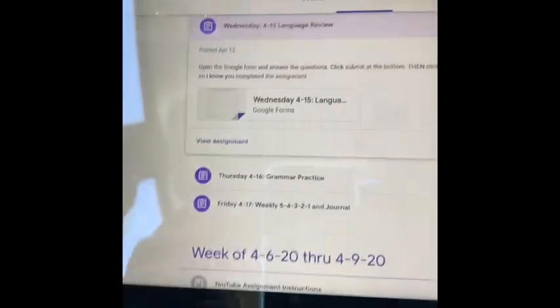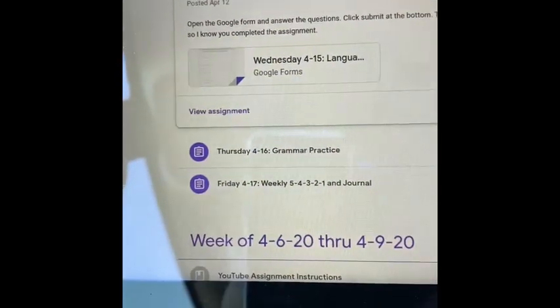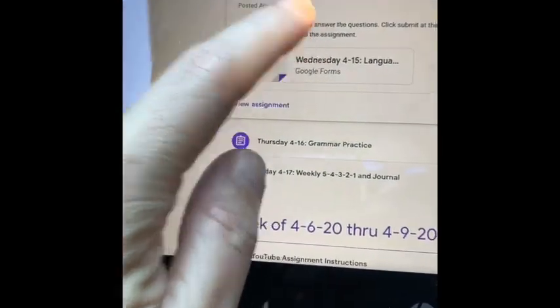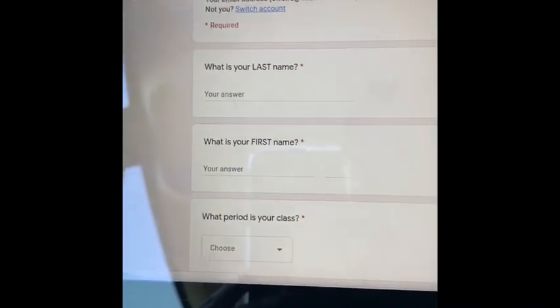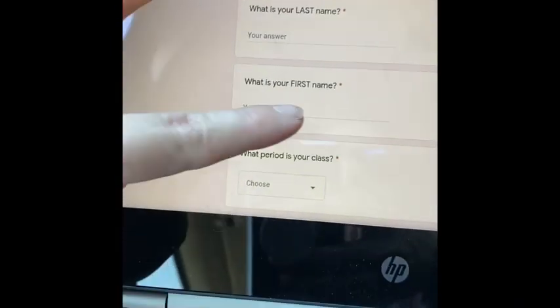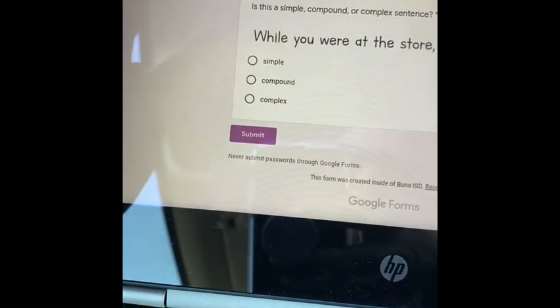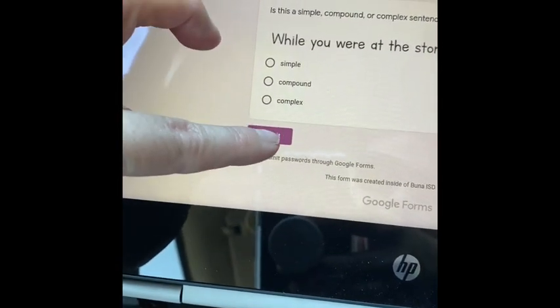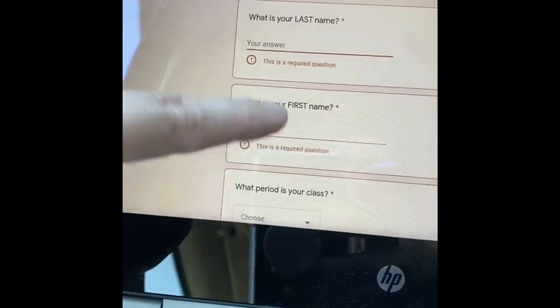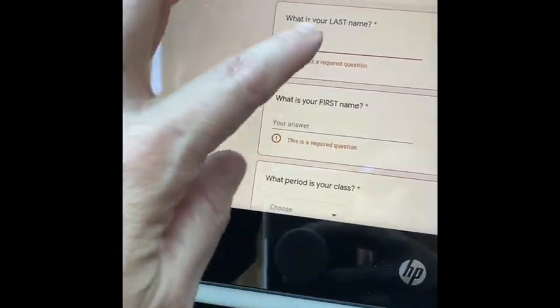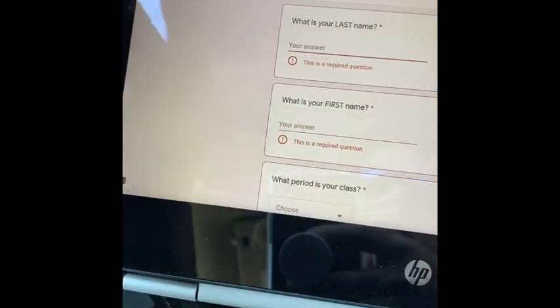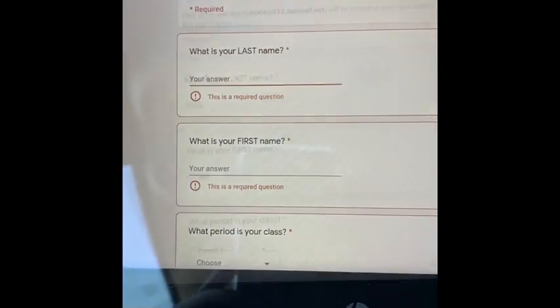Wednesday is just a language review, and it is a Google Doc form. So when you open it, it's going to have you type in your name, your class period, and then answer the questions by clicking on the multiple choice answers, and then you're going to click submit. And once you click submit, which Cooper is asking, it's asking me to type in his name. So let me get that in.